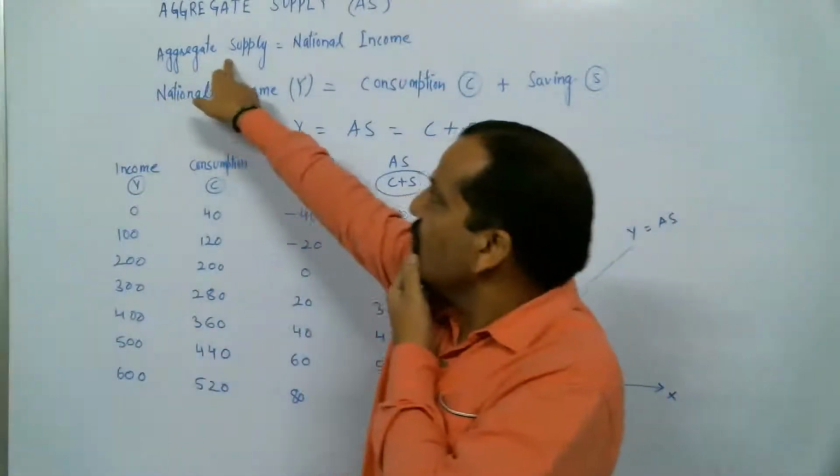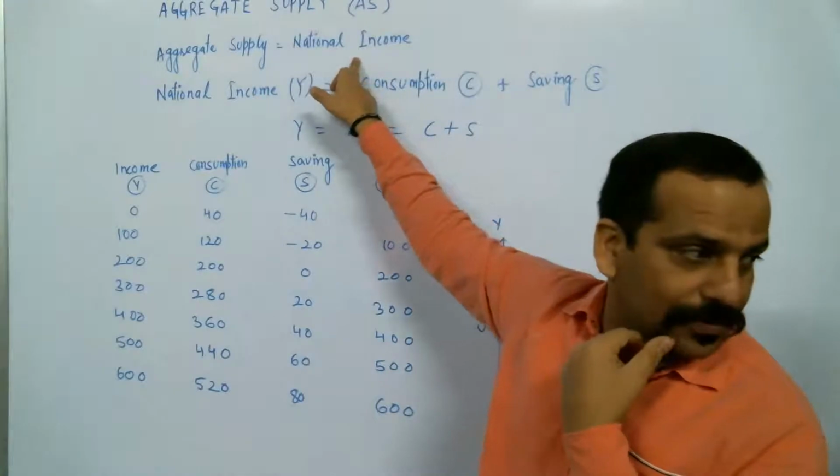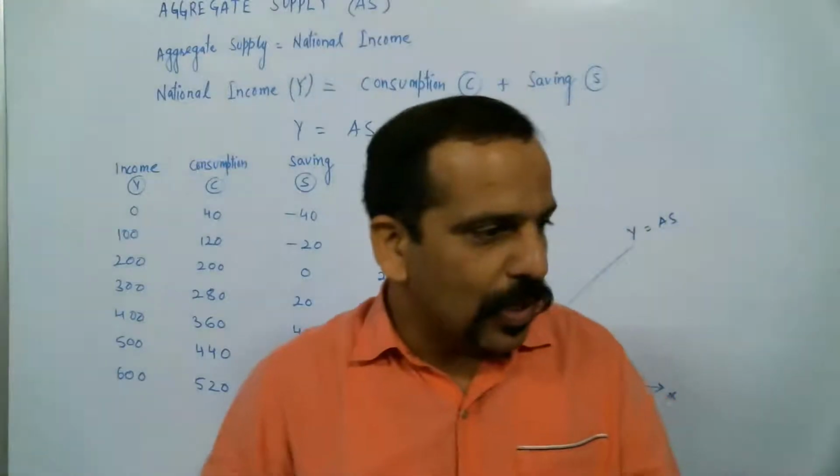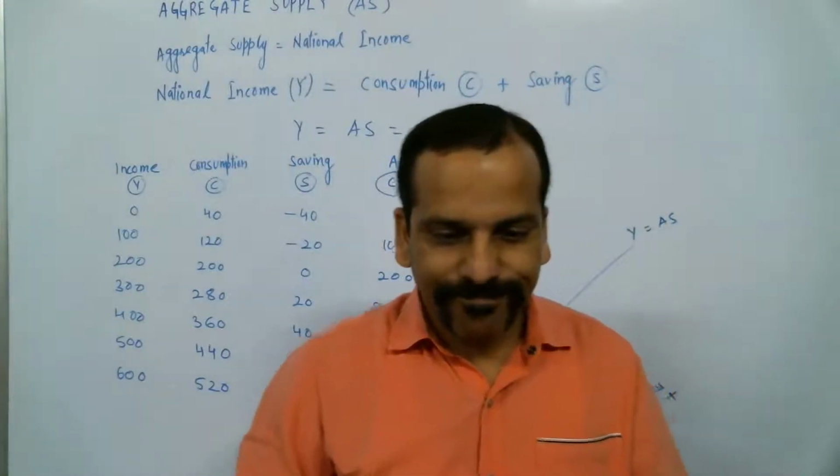Now next is aggregate supply is equal to national income. Aggregate supply is equal to national income.